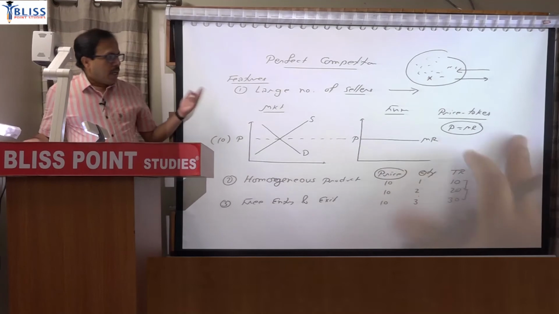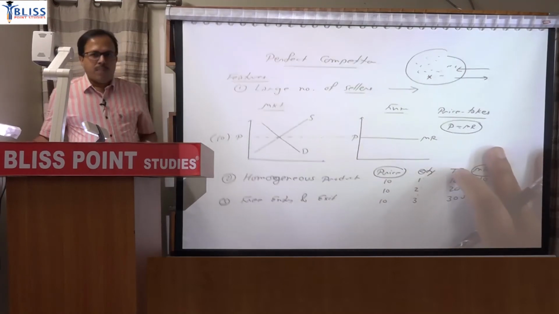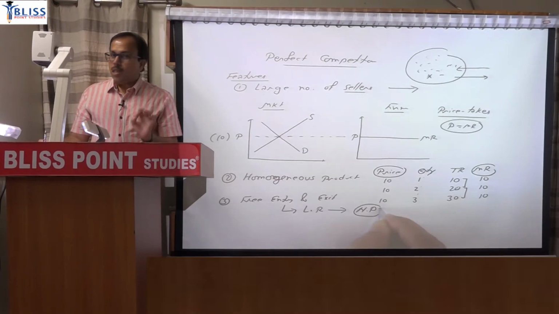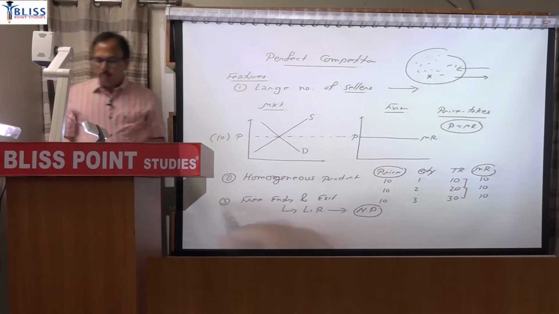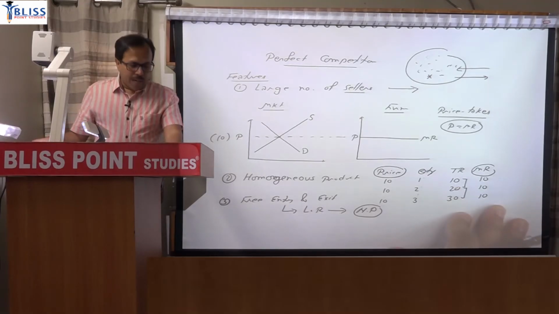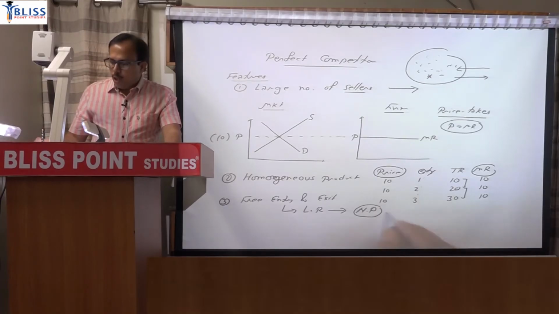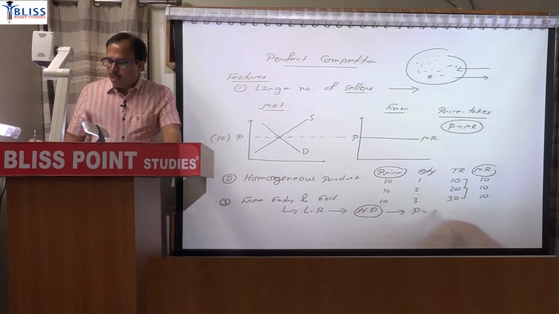So any market which is characterized by this feature implies that in the long run there will be only normal profit. Any market, remember, which is characterized by free entry and exit implies that in the long run firms will have only normal profit, and you know when there is normal profit, normal profit requires that price must be equal to AC.